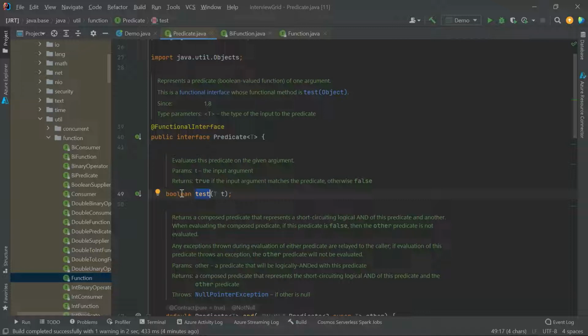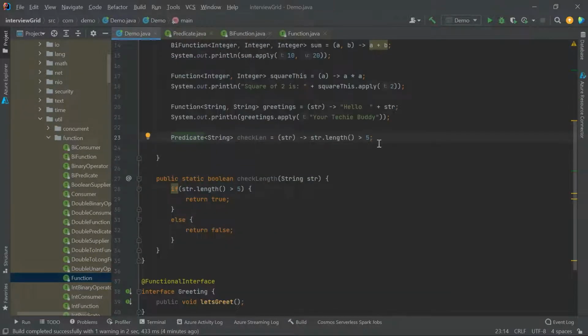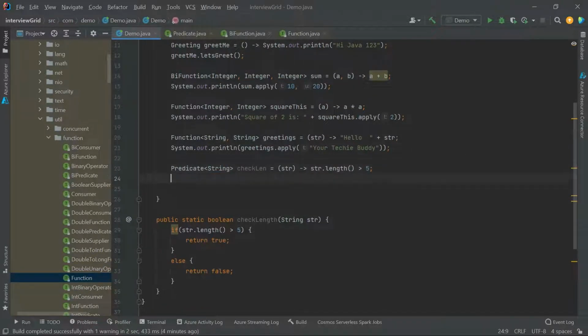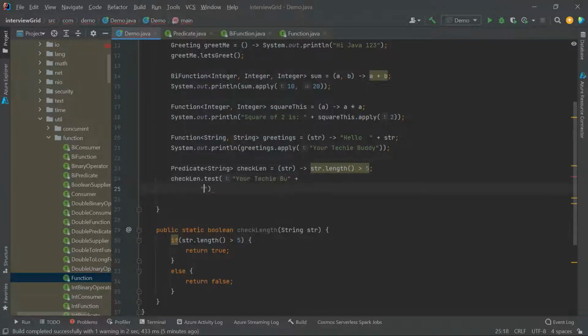Its return type is boolean, so you did not have to specify the R, whatever we were specifying earlier in the case of Function. We'll only give the type of input. Now we can use checkLength.test and pass "techie buddy".